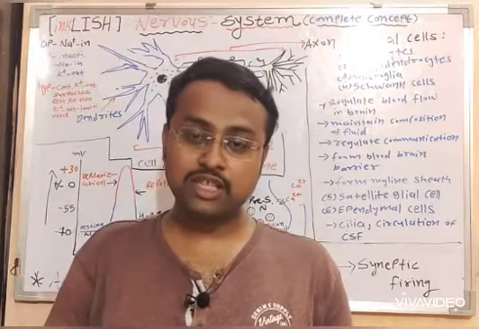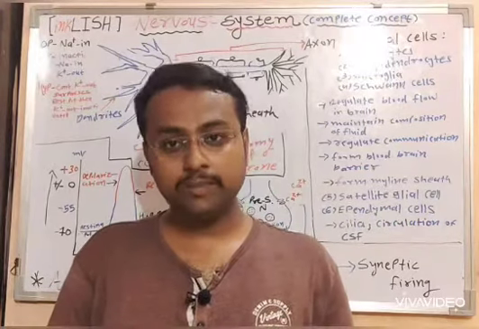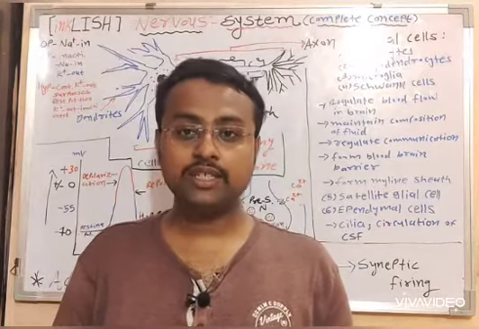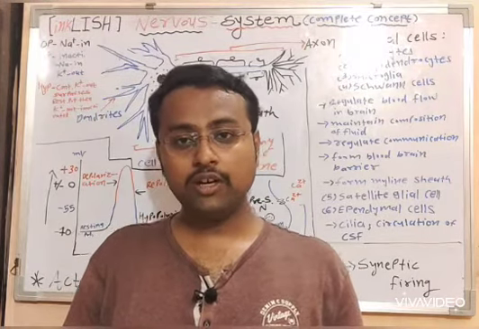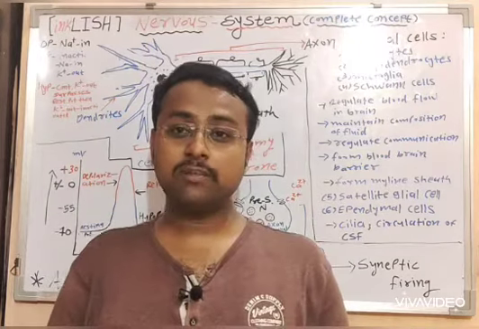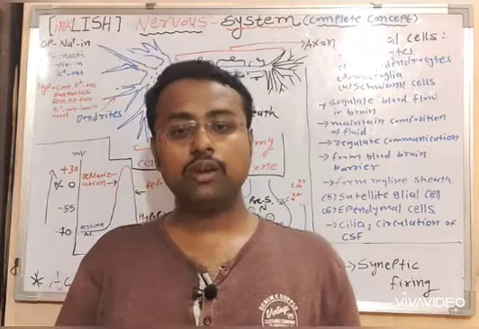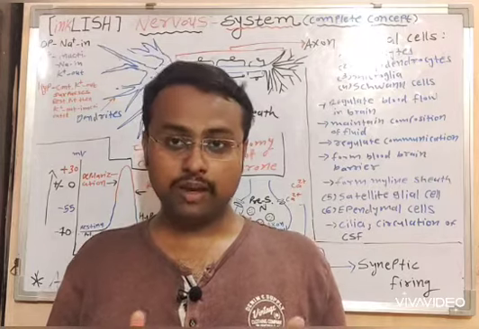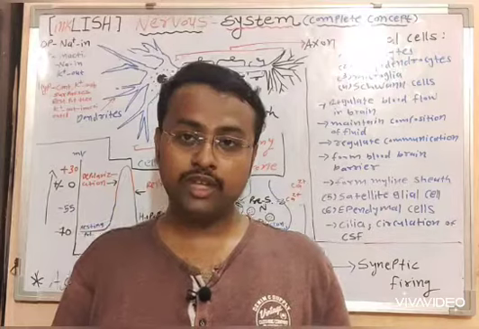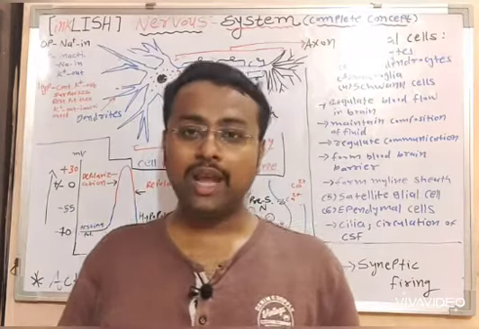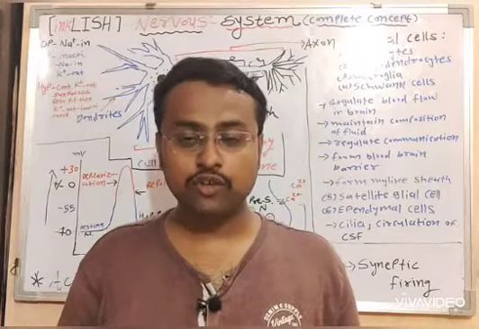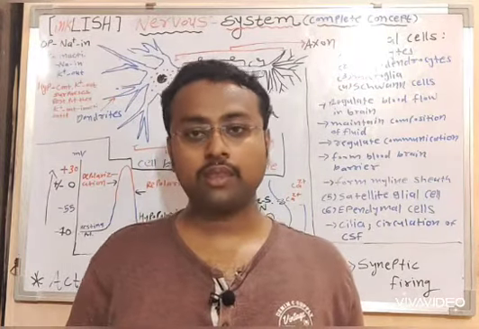Sometimes the peripheral nervous system is classified into three categories: the sympathetic nervous system, the parasympathetic nervous system, and the gastrointestinal nervous system. The third one is just like the parasympathetic nervous system, but the first two are under direct control of the CNS or brain, while the gastrointestinal nervous system is not under direct control of the brain.